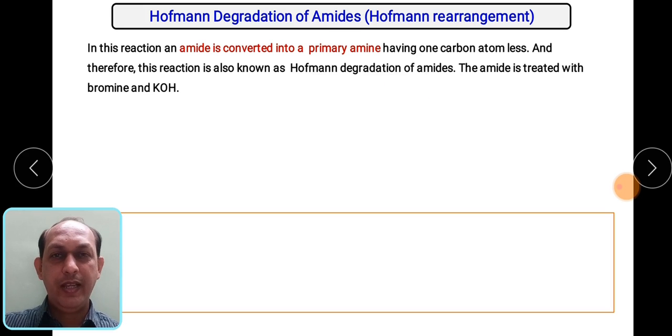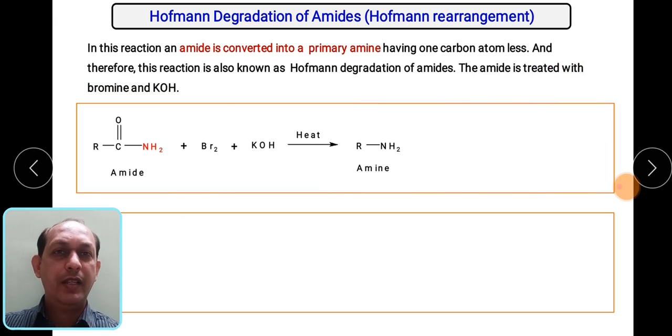Why is it called a degradation? Because it will form an amine which has 1 carbon less. So that's why it is called a degradation method. In order to carry out this method, the amides are reacted with bromine and potassium or sodium hydroxide. So let us see the reaction. Amide reacts with bromine and KOH. With a small amount of heat, it will get converted into RNH2.